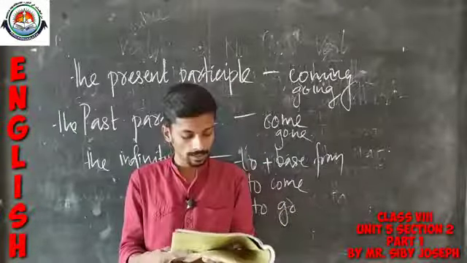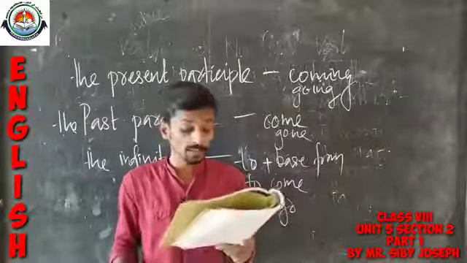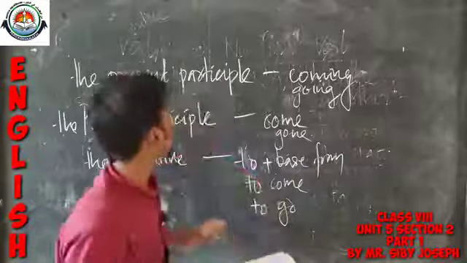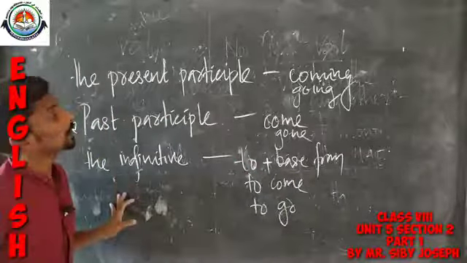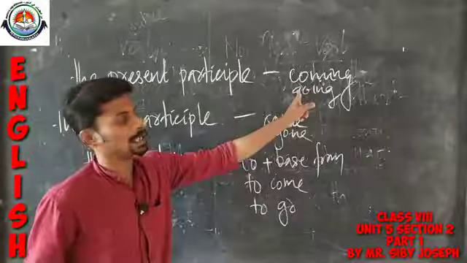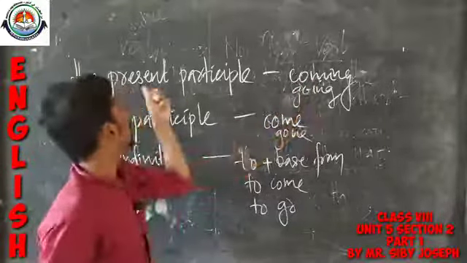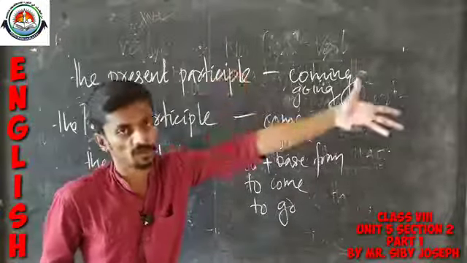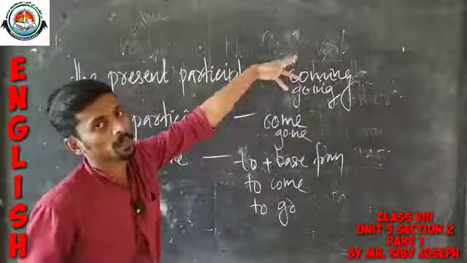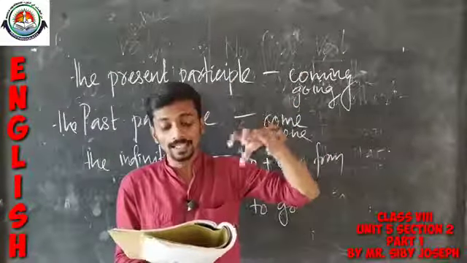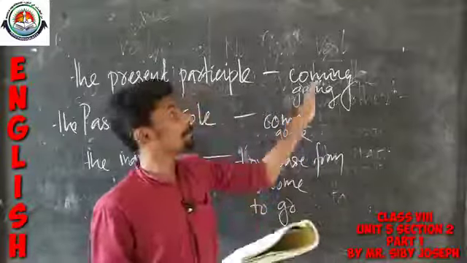After this we have another grammatical item, some uses of the present participle. We have already learned the present participle. What is the present participle? The ing form is known as the present participle, a non-finite form. Here we are going to discuss some uses of the present participle.